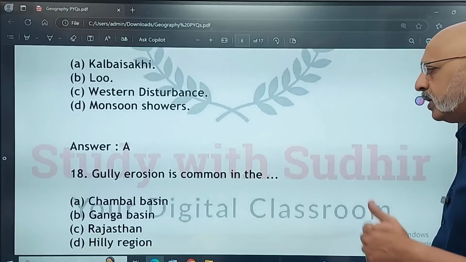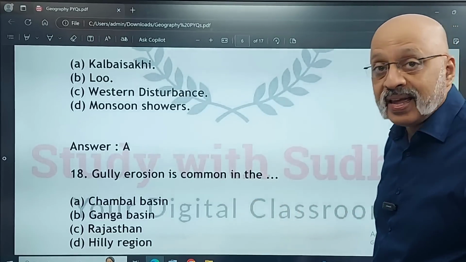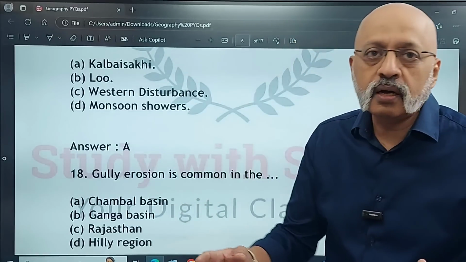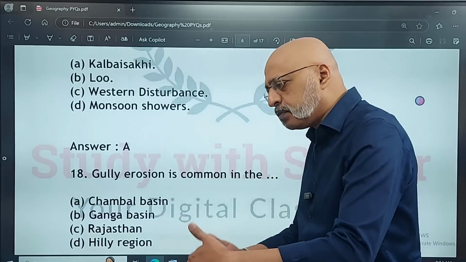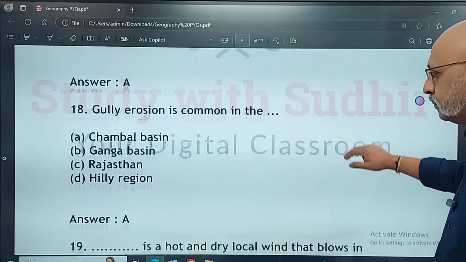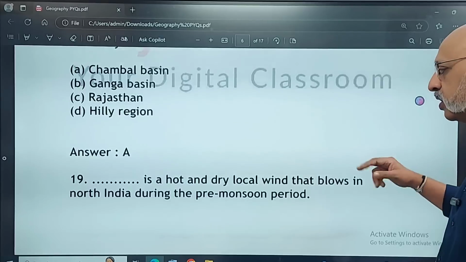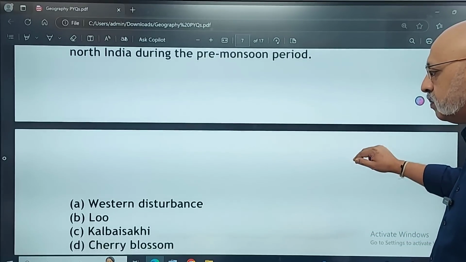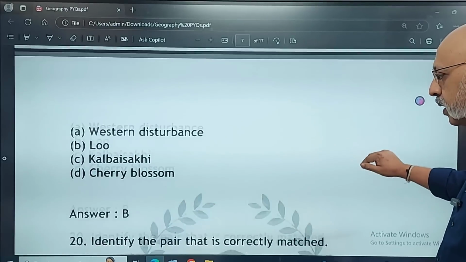Gully erosion is common in the Chambal Basin, Ganga Basin, Rajasthan, or is it the hilly region? Now the correct answer is Chambal Basin, which is largely the Madhya Pradesh area, actually starting from the Uttar Pradesh, Madhya Pradesh border and getting into the Madhya Pradesh area. Lu is a hot and dry local wind that blows in North India during the pre-monsoon period. Pretty simple. Western disturbances, Lu, Kalbaisakhi, cherry blossom. The correct answer is B.